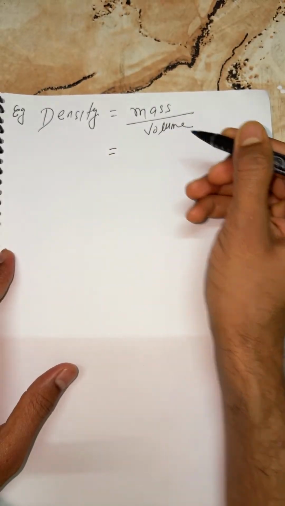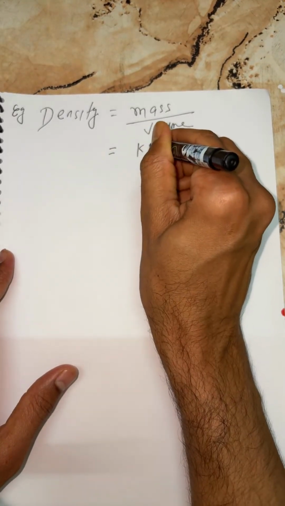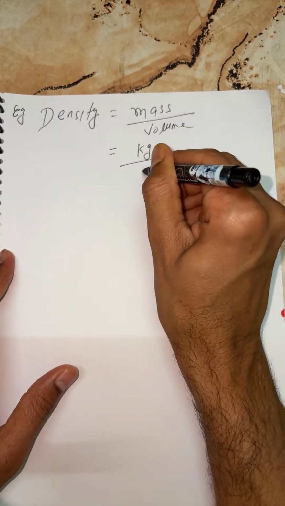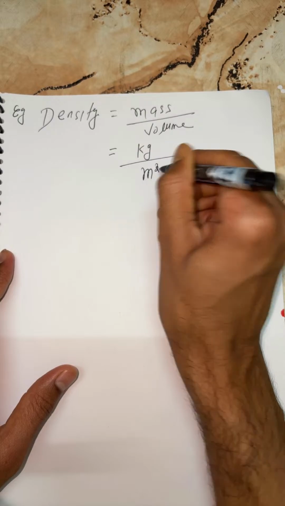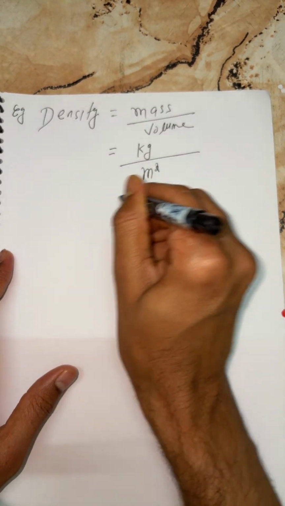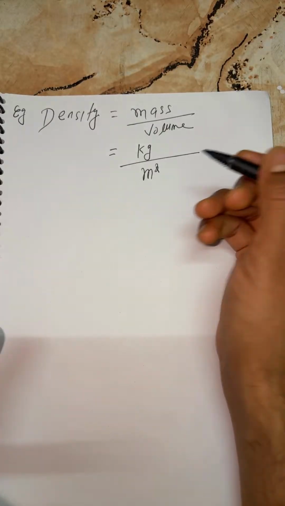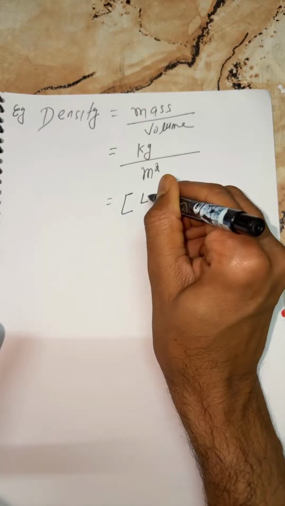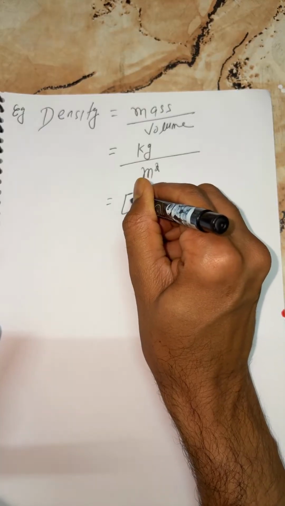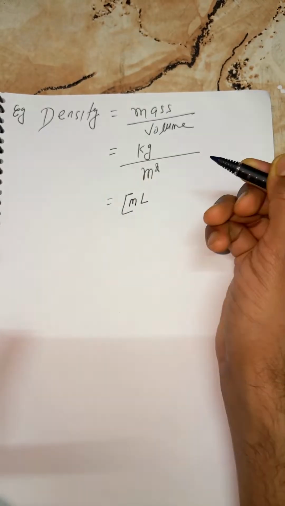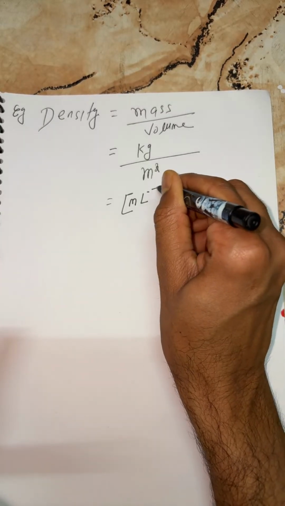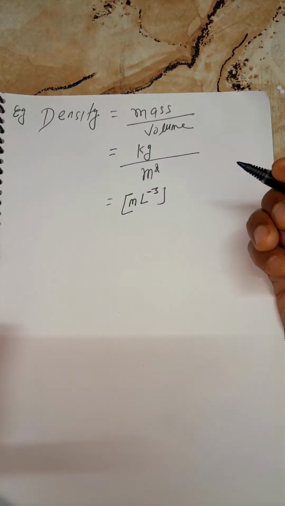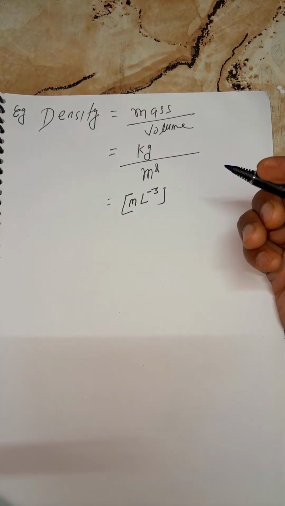So mass SI unit, right? Tell me everyone, write in the chat box here. Mass SI unit is kilogram and volume, students, that is meter cube, as I said previously. But we are interested to find dimensions, so finally we can write M for mass and L^-3. Okay, Nikki, correct answer, beta. Very good, beta.